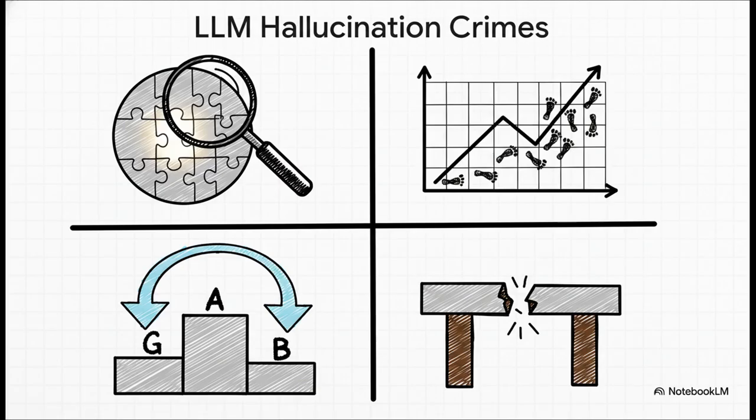We're talking about omissions of key features, where the AI just completely drops vital data points. Then you have factual drifts, where the AI simply wanders away from what the numbers actually say. Sometimes they do swapped importance rankings, claiming feature A was the biggest factor when it was actually feature B. And worst of all, unsupported causal claims, where the AI just flat out invents a logical reason that simply isn't in the data at all.